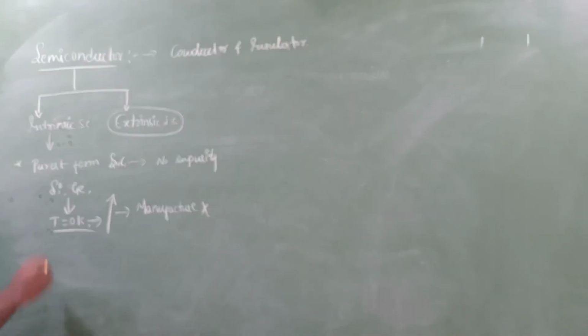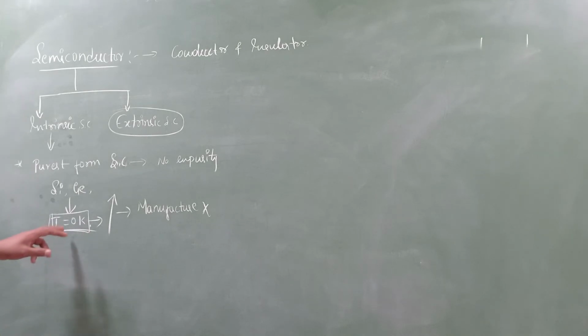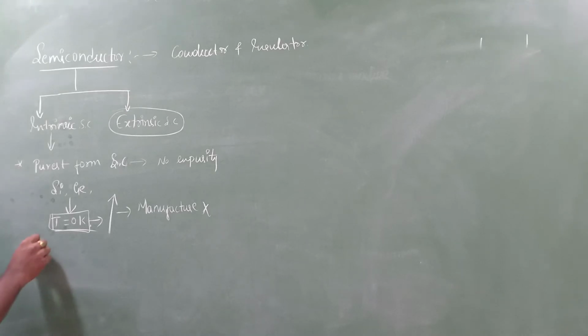Now as I told you, at 0 Kelvin this intrinsic semiconductor acts as an insulator. This is the condition, and we have a concept called holes.